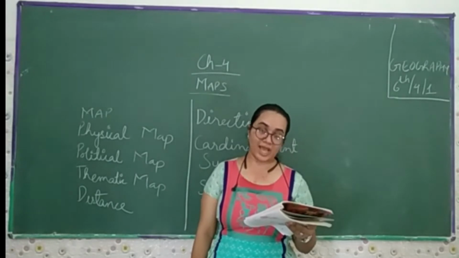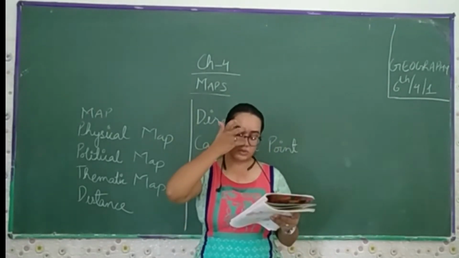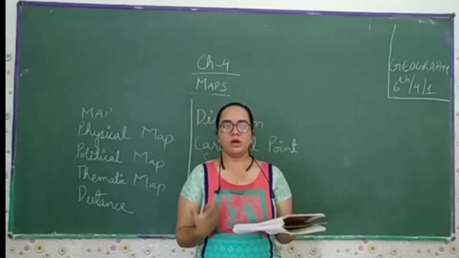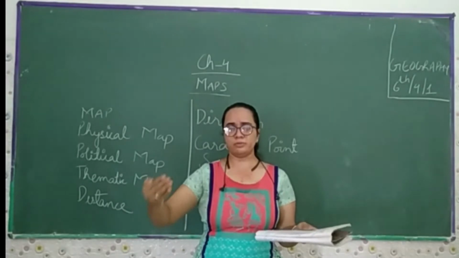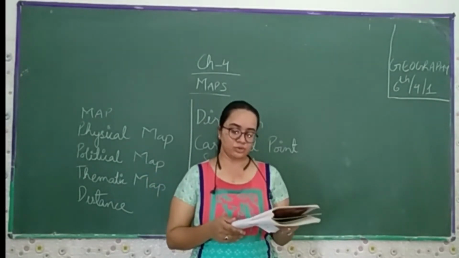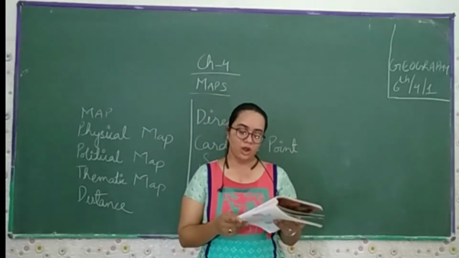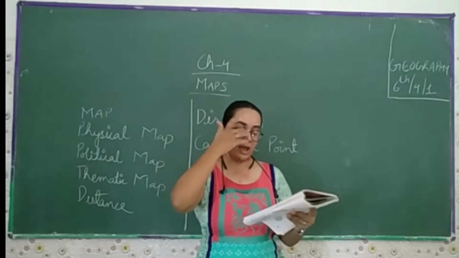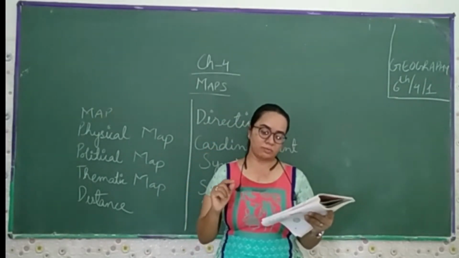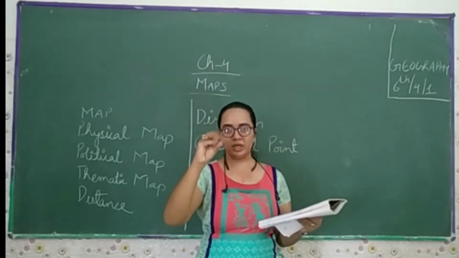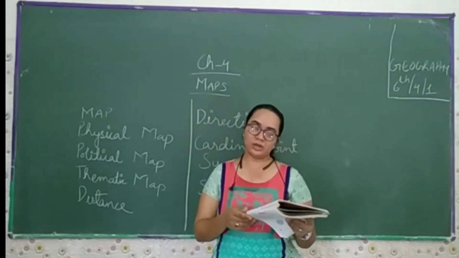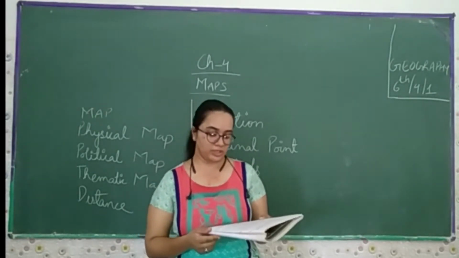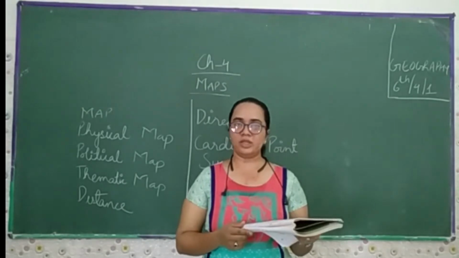Scale is the ratio between the actual distance on the ground and the distance shown on the map. For example, let me give you an example: the distance from your home to the school is 10 kilometers. If you show this 10 kilometer distance by 2 centimeters on the map, it means that 1 centimeter on the map shows only 5 kilometers on the ground. So the scale of the drawing will be 1 centimeter equals 5 kilometers. Thus, scale is very important in a map.